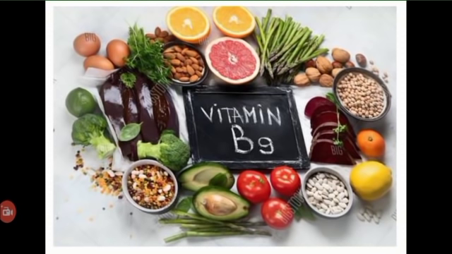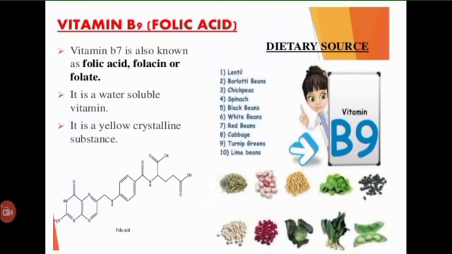Folic acid or folacin is abundantly found in green leafy vegetables. It is important for one-carbon metabolism and is required for the synthesis of certain amino acids, purines and the pyrimidine thymine. Coming to the dietary sources of vitamin B9, that is folic acid, it is a water soluble vitamin, a yellow crystalline substance, and it is widely distributed in nature. Rich sources include green leafy vegetables, whole grains, cereals, liver, kidney and eggs. Milk is rather a poor source of folic acid.